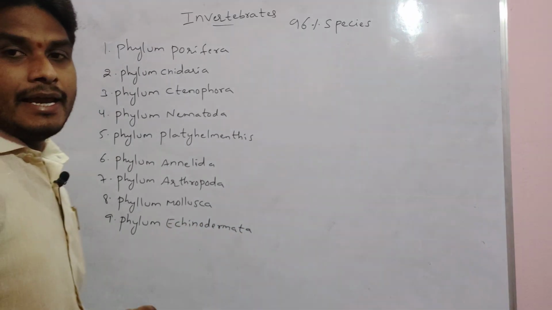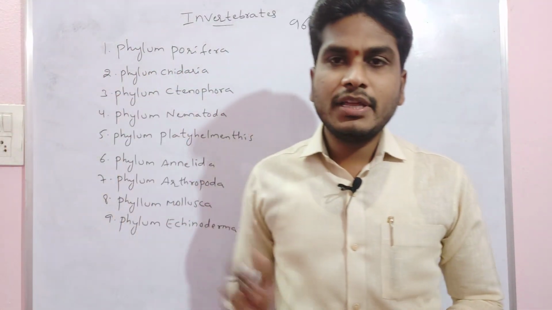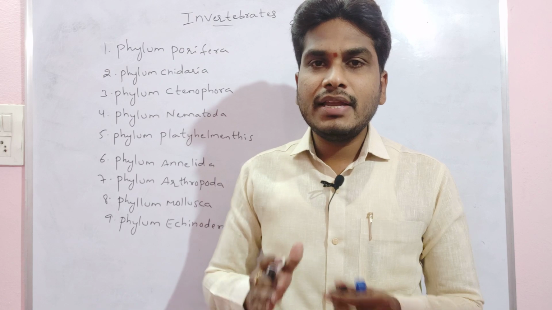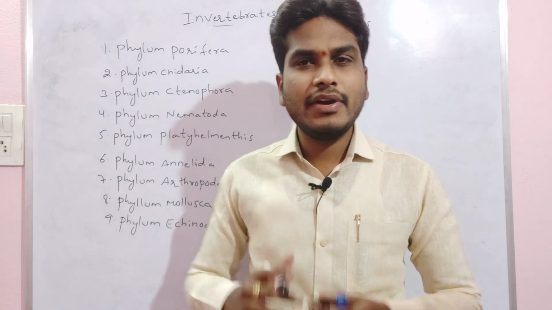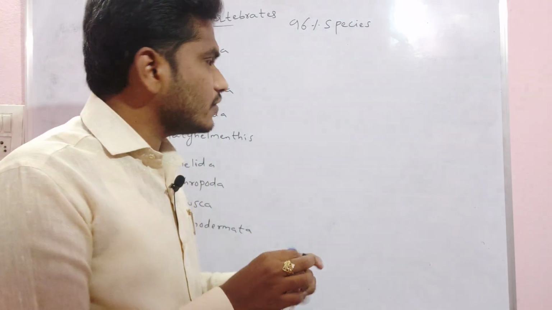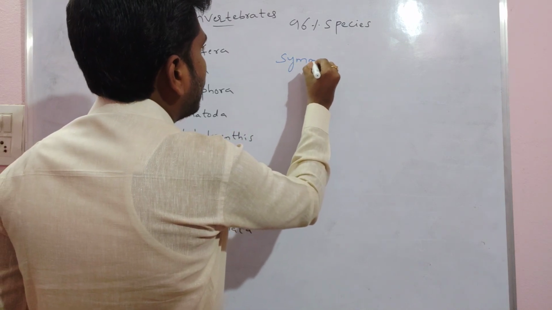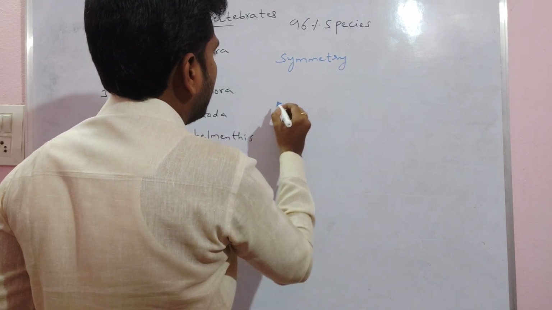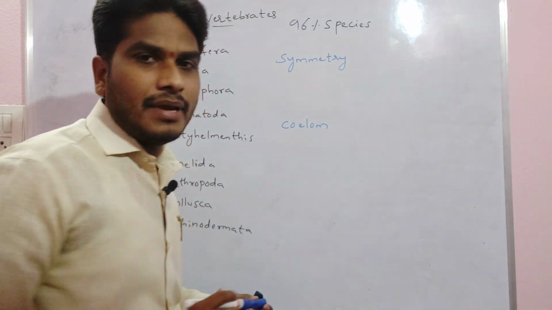These are the 9 phyla present in the invertebrates. Invertebrates we are dividing into 9 phyla. On what basis do we divide the invertebrates into 9 phyla? Different characters are taken into consideration. The main characters mainly consist of symmetry, and then coelom.